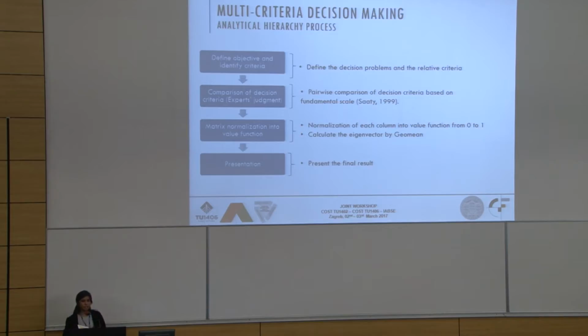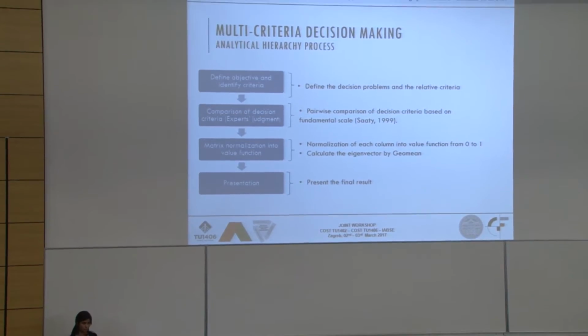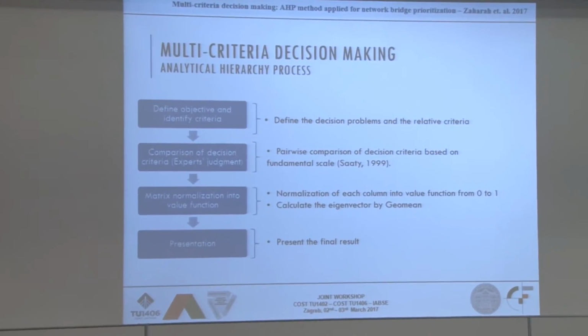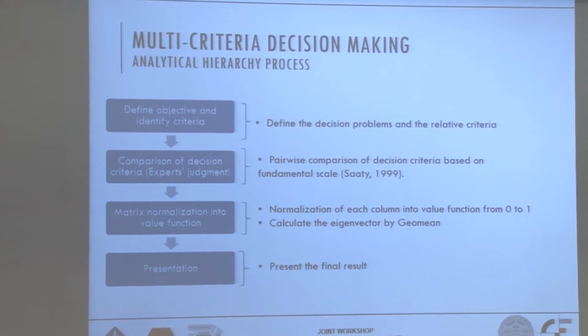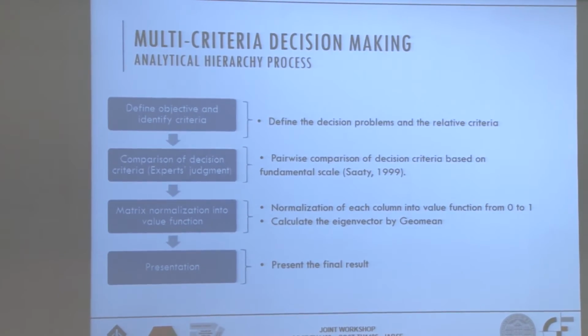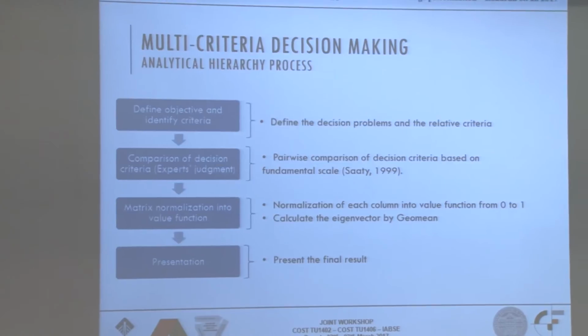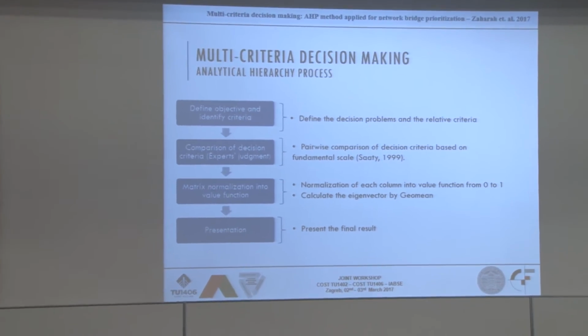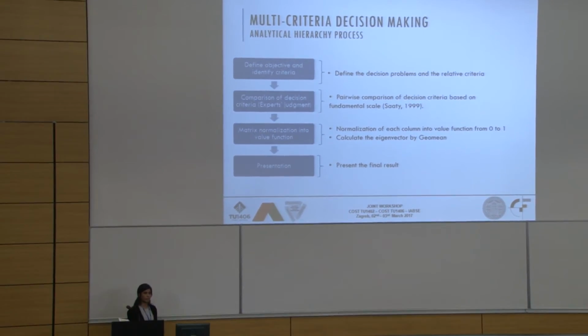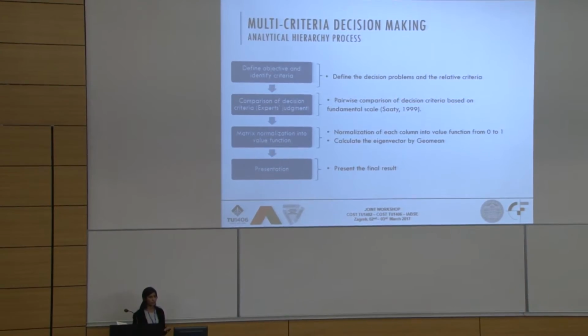For this purpose, there are a number of multi-criteria decision making methods, but we start with the analytical hierarchy process because it is one of the easiest and most used for this purpose. It is simple, in 4 steps. First, we need to define what our objective or performance goal is, what we are actually trying to achieve while making such a maintenance plan, or on what thing we are trying to make the decision. And once we have this, we are going to do the comparison of all the values.